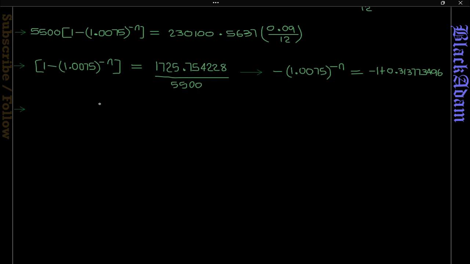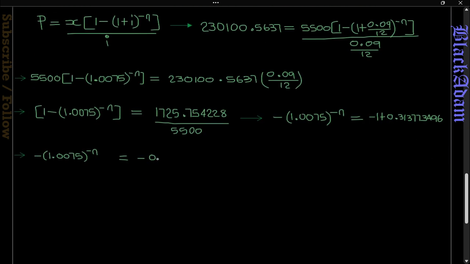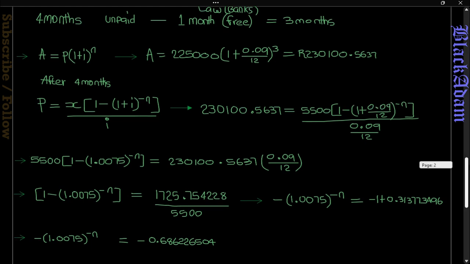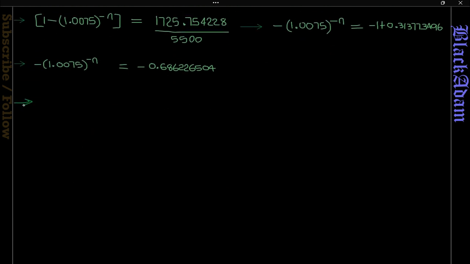And then whatever information we have there, negative 1.0075 to the power n is going to be negative everything on the right, negative 0.686 and so forth. So we have that information there on the right, and now it's negative on both sides, so we're going to have positive.